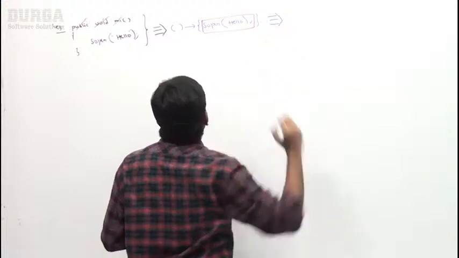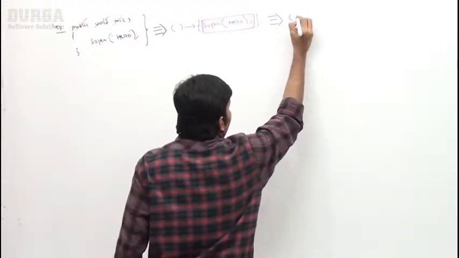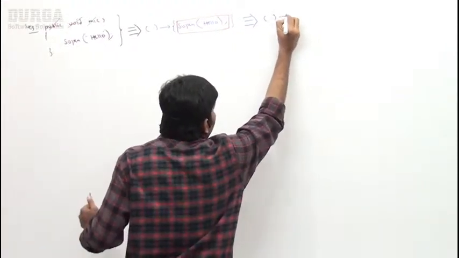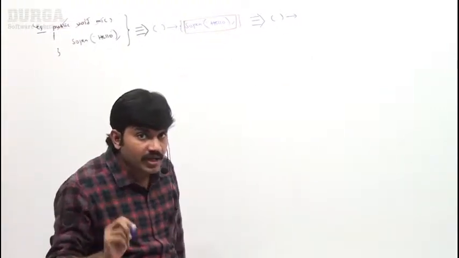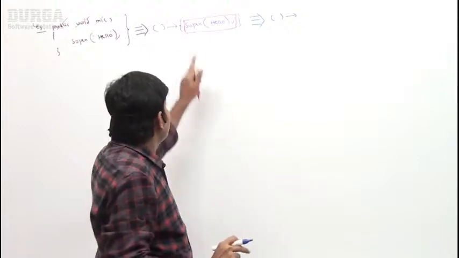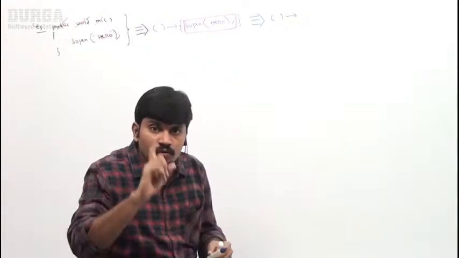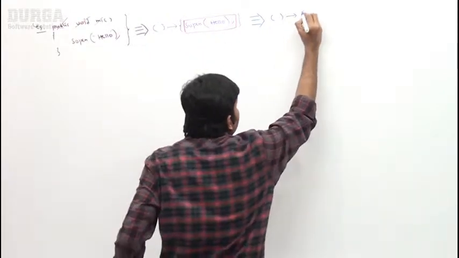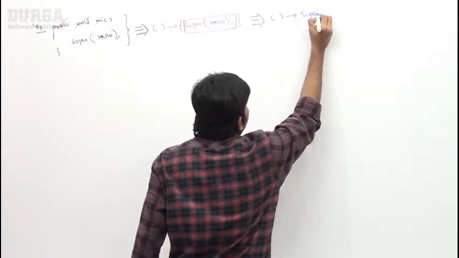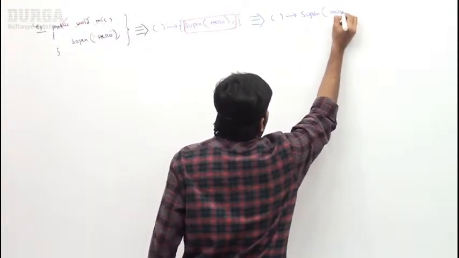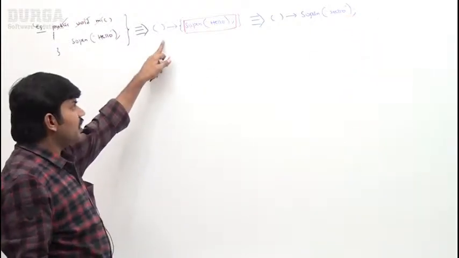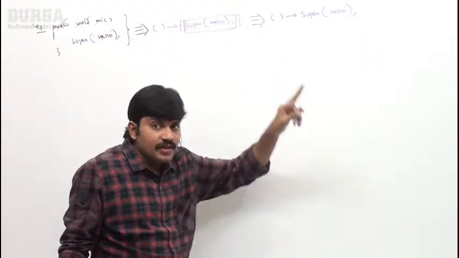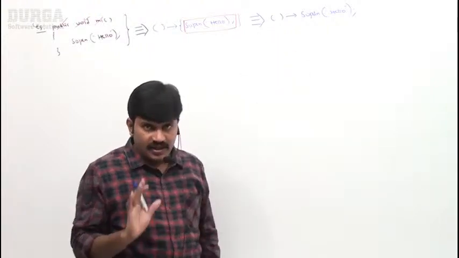Once again, the simplified lambda expression: bracket open, bracket close. Now, can I remove these curly braces or not? Yes. Why am I removing the curly braces, sir? Because this lambda expression body contains only one statement. That's why here, System.out.println of hello. That's all. Okay, sir, this lambda expression is simplified to the next level like this. Clear for all of it?